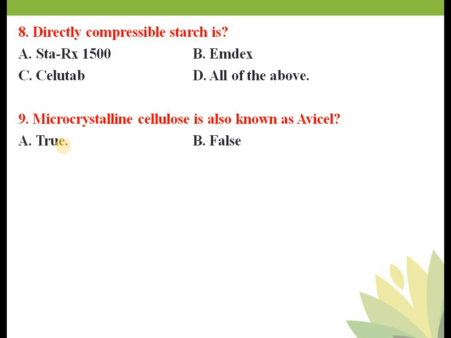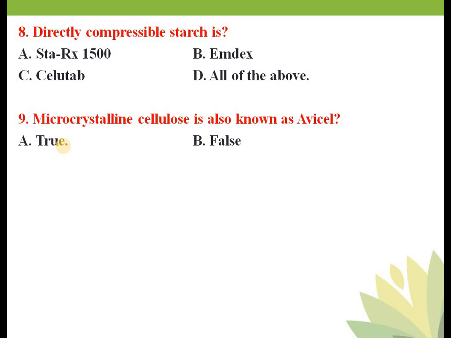American Viscose Company first synthesized this microcrystalline cellulose in 1962. They have taken the initial name of this company, American Viscose Company, AVC.